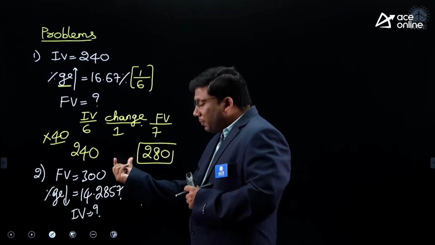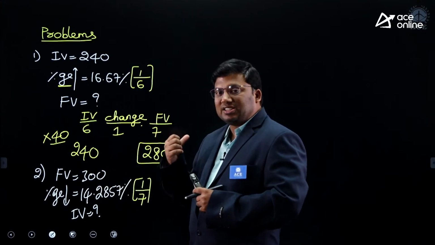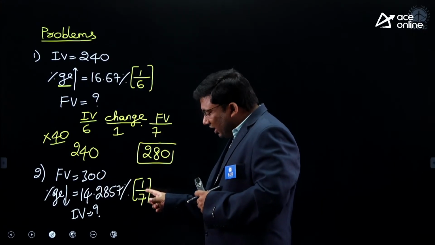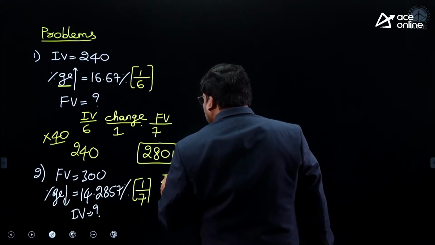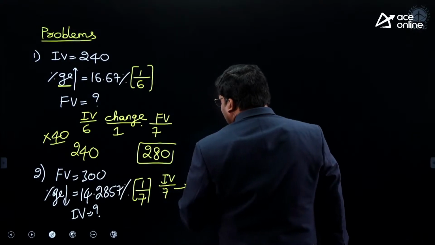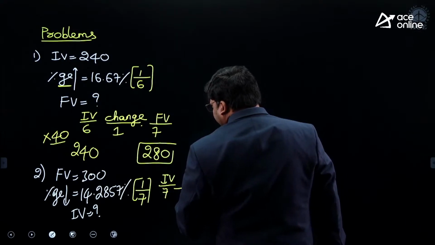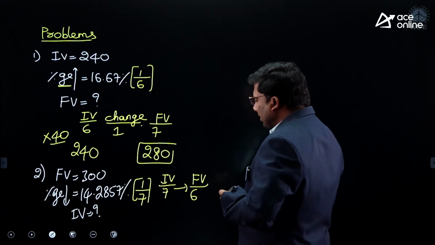What do you mean by percentage decrease? Change by initial value. That means if the initial value is 7, on 7 there is a decrease of 1, so the final value is 6.